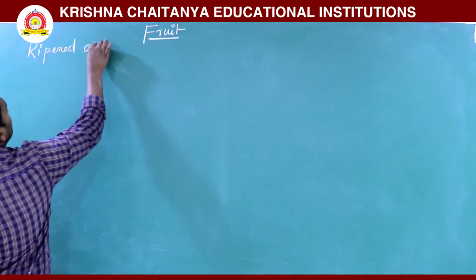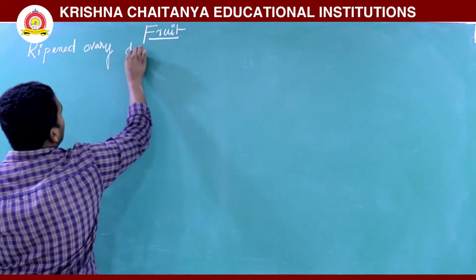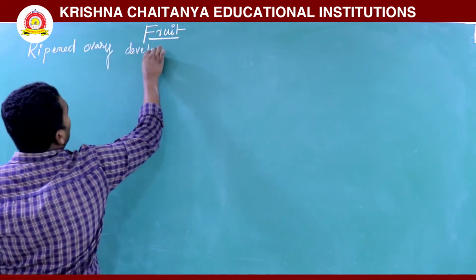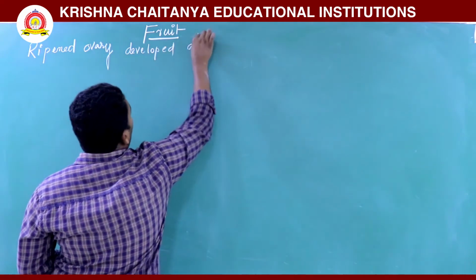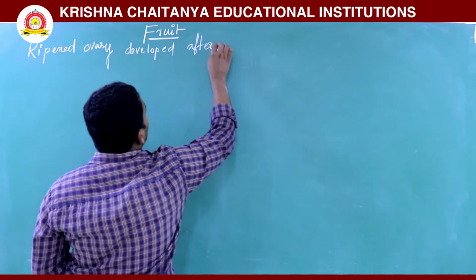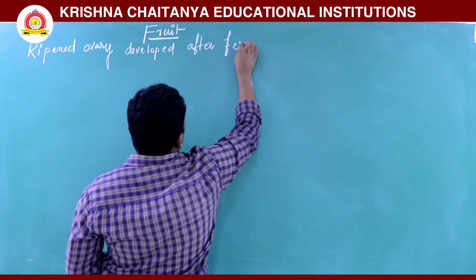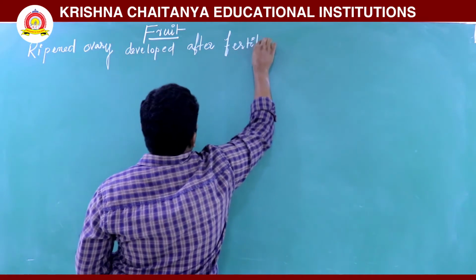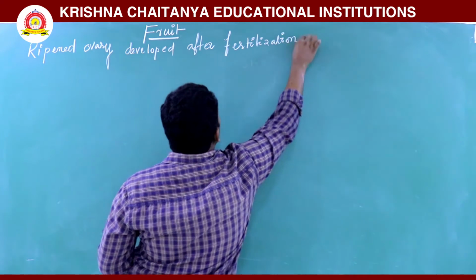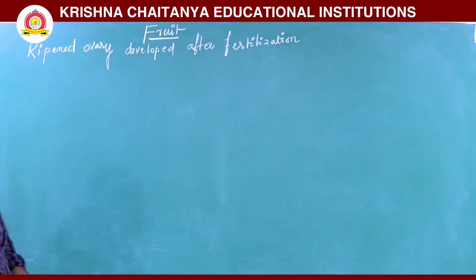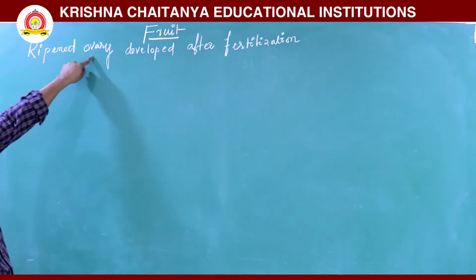Ripened ovary developed after fertilization. So fruit is developed.